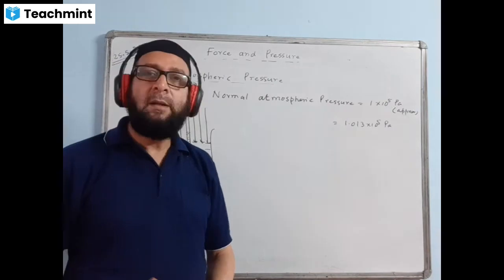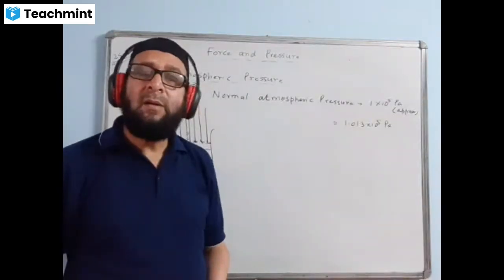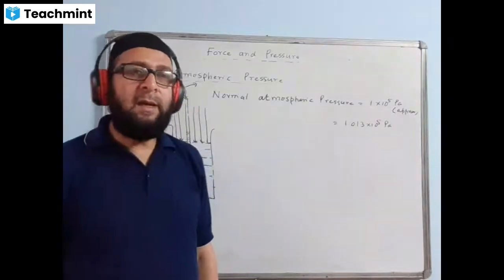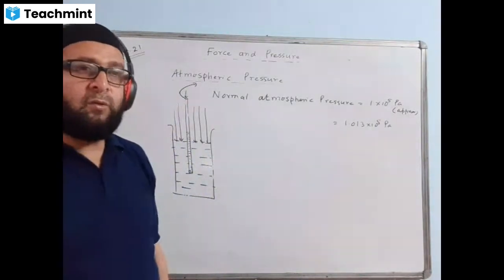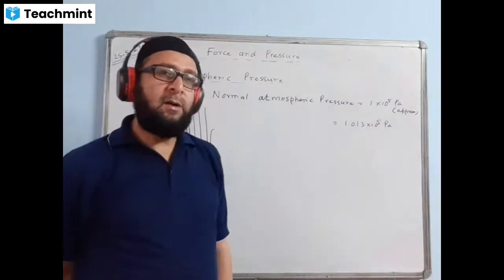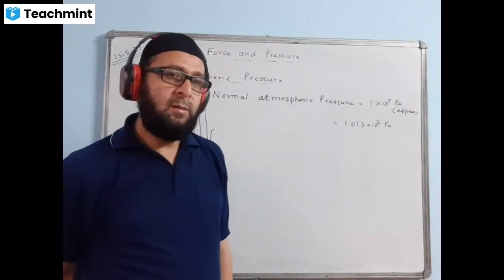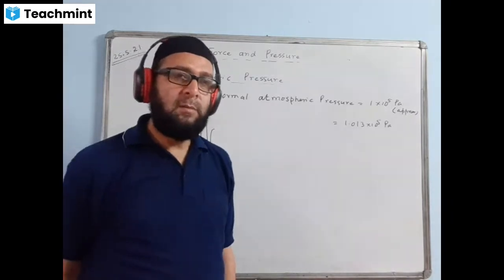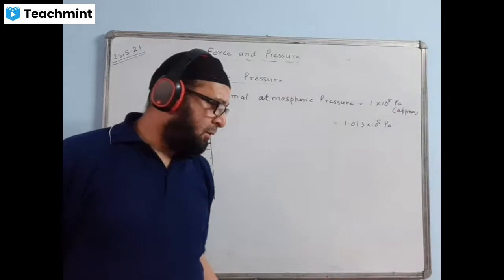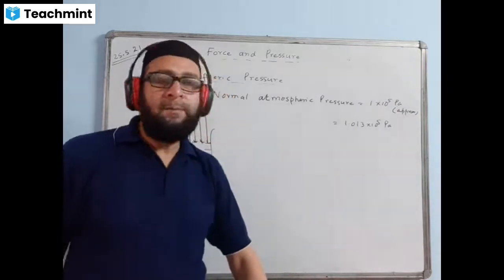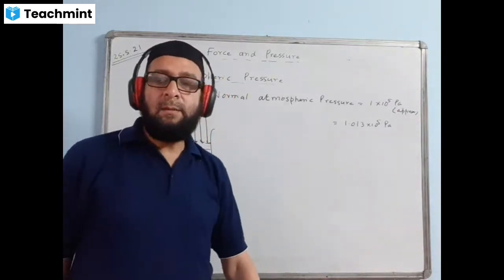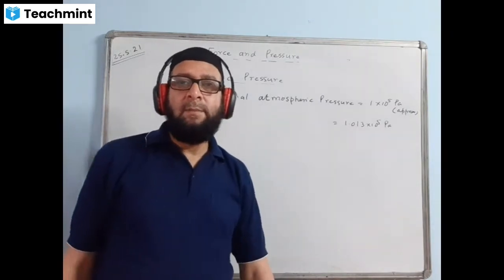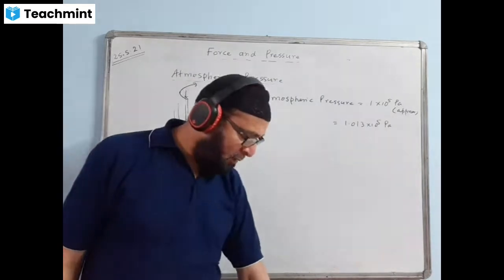K and L are all true, so no need to correct them. The last one is false. Higher we go, lower the pressure will be. Pressure decreases with the height or with the altitude.